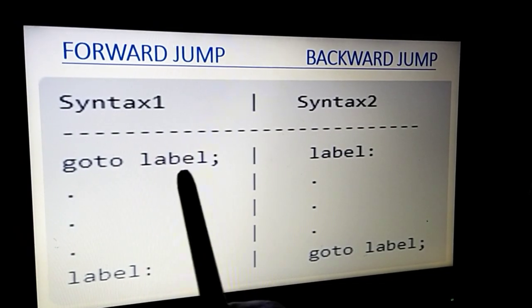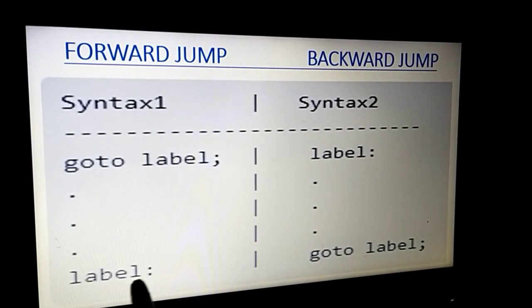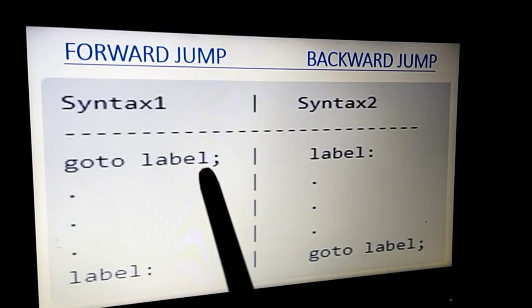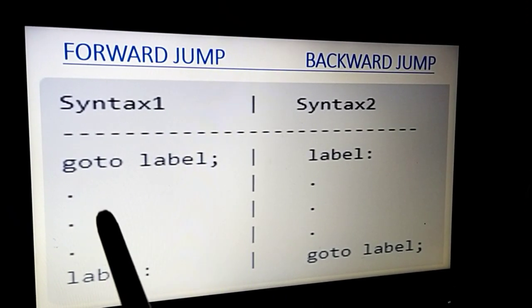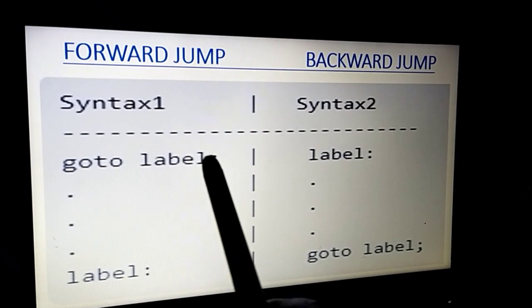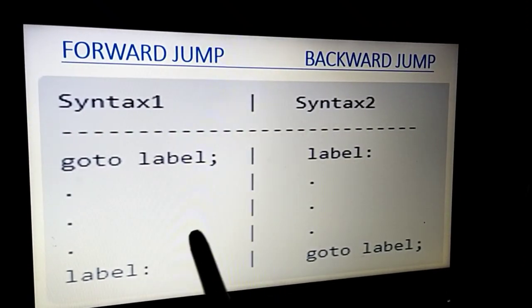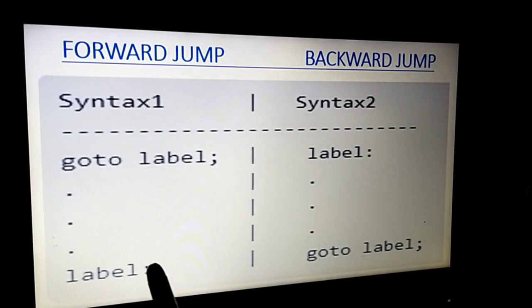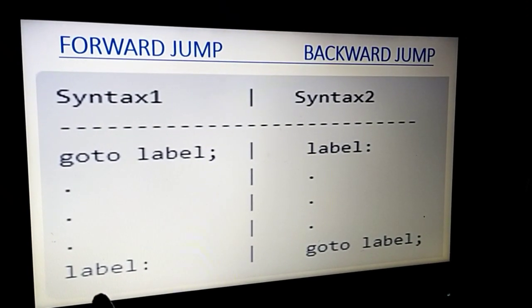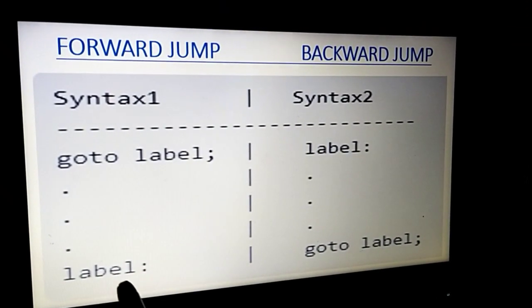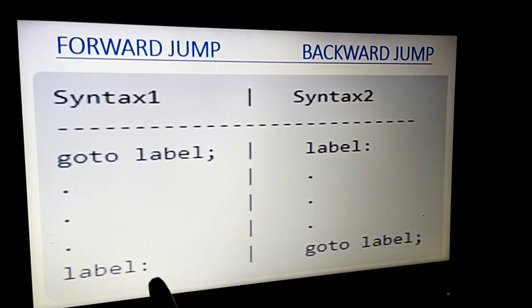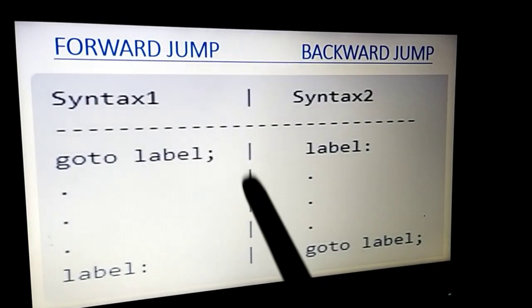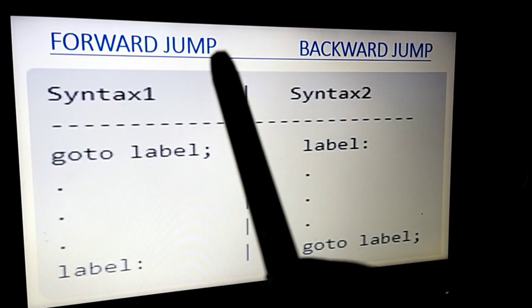The name of this label and the go to label should be the same. The line of code in between will not get executed, because it jumps directly to the label. Whatever code you have after the label will start executing. Because it jumps from up to down, or forward, it is known as a forward jump.